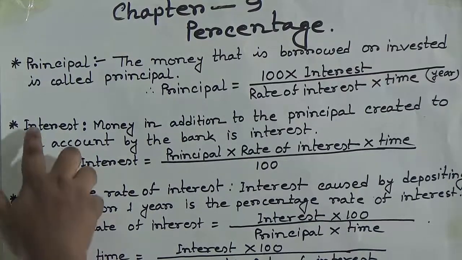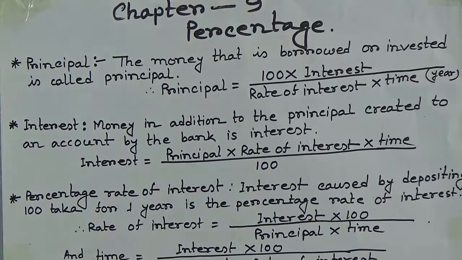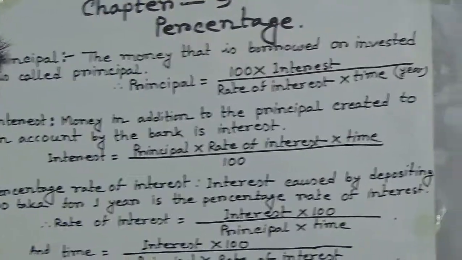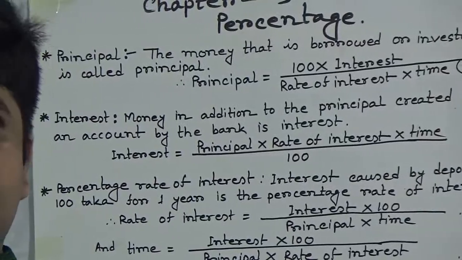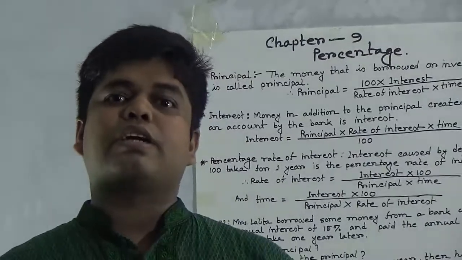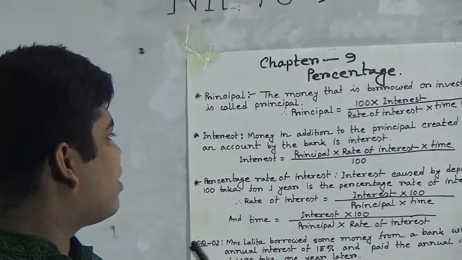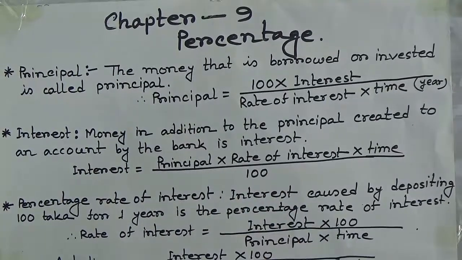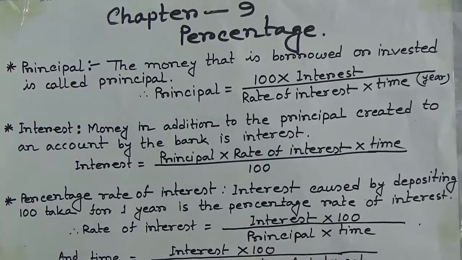Next we shall know interest. What is interest? Money in addition to the principal credited to an account by the bank is interest. Let us take an example. You want to deposit your 5,000 taka in a bank. After 1 year, the bank gives you 750 taka in addition to your 5,000 taka. This 750 taka is called interest. The formula of interest is principal multiplied by rate of interest multiplied by time divided by 100.